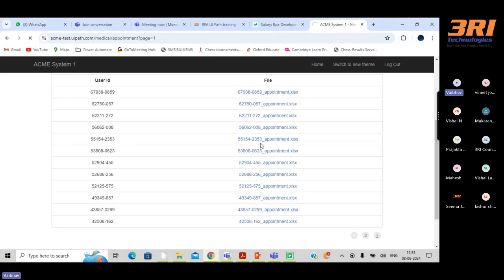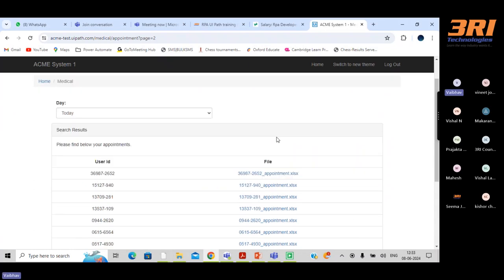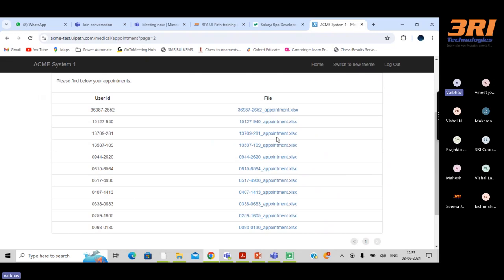Right. So now it went to page number two, and it is extracting the data. It will be done within a few seconds, it will not even take a minute to complete this particular task. And after that, what will it do? It will write this data, whatever data we have captured from here, into the Excel.